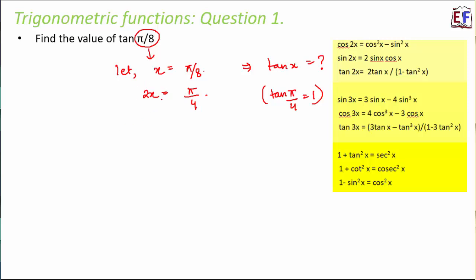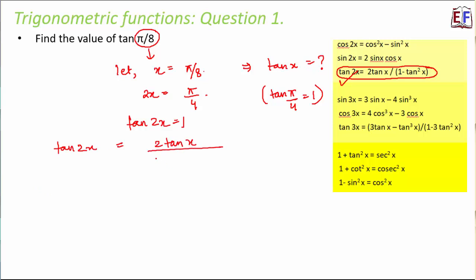So since we know the value of tan 2x, we have to find out tan x. So let's make use of this formula. Because in this formula, we know what is tan 2x because tan 2x is equal to 1 in this case. So here tan 2x is equal to 1 and tan x we have to find out. So let's follow the approach. So it will be tan 2x is equal to 2 tan x divided by 1 minus tan square x.